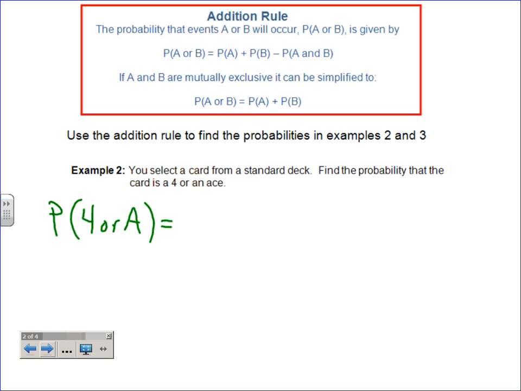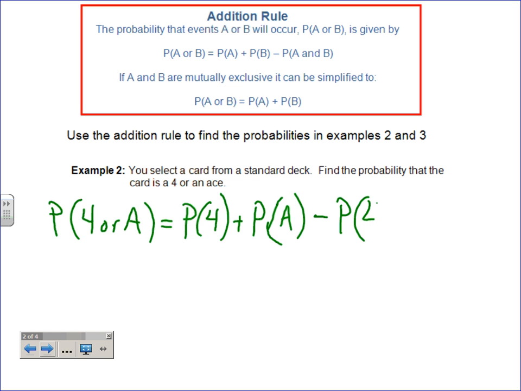So according to our formula, we would find the probability of getting a 4. We would add the probability of getting an ace, and subtract the probability of a 4 and an ace. Because here's kind of how I look at it. It's completely up to you which formula you want to use. But I like to just remember kind of 1.